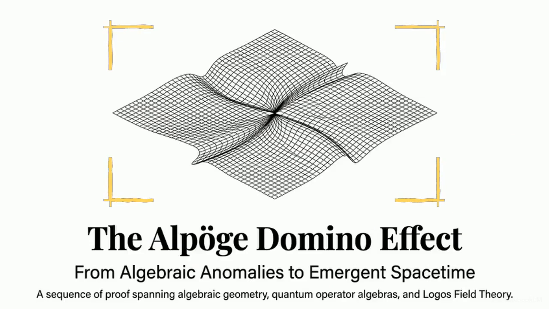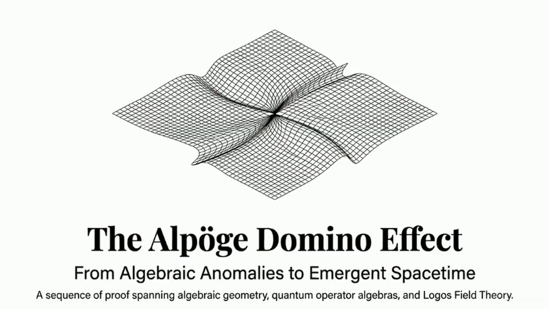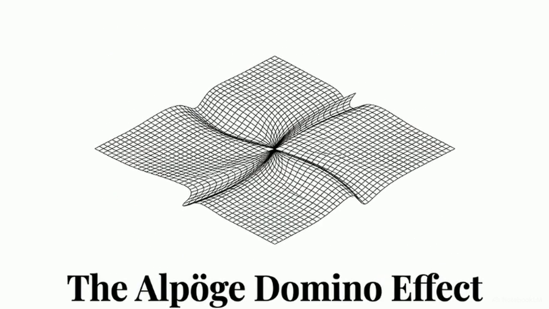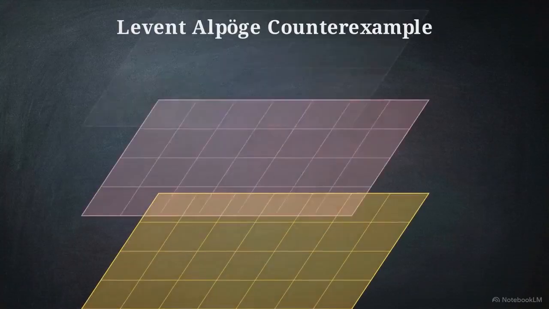This model represents a degree 7 polynomial map in 3 dimensions. While it appears continuous, it possesses a structural asymmetry that allows it to be locally flat while remaining globally non-invertible. This is the Levenson-Alpöge counterexample.